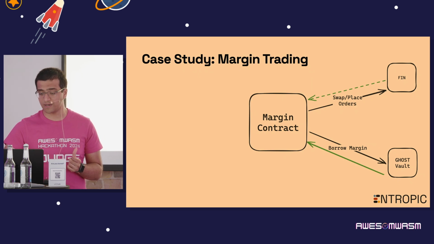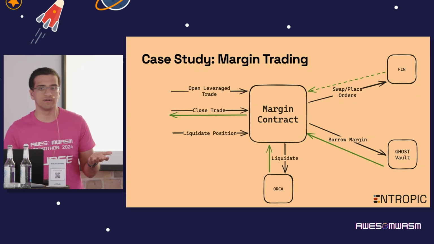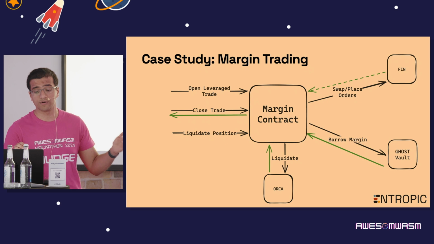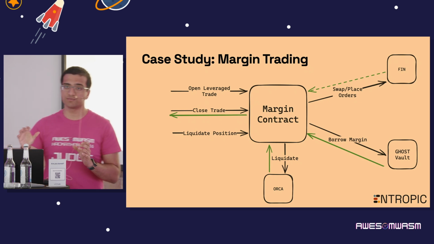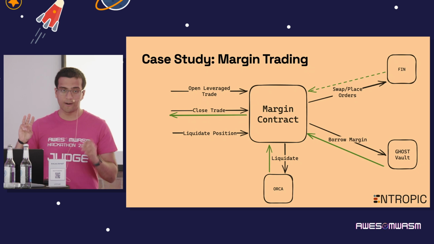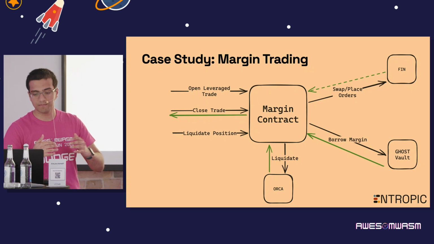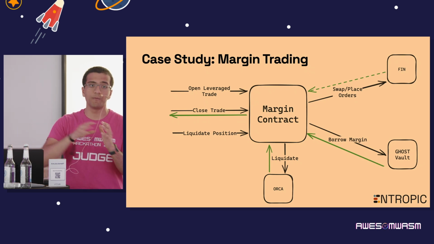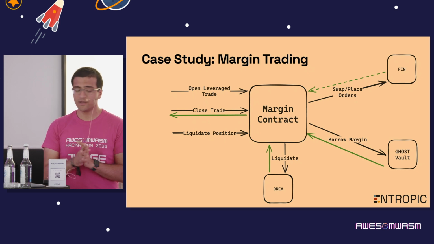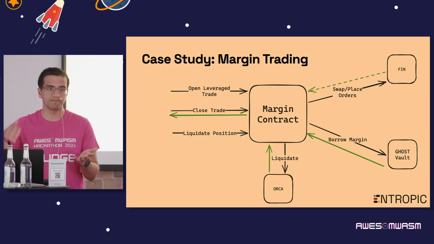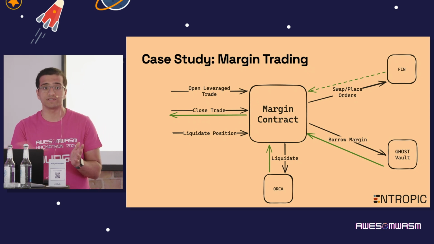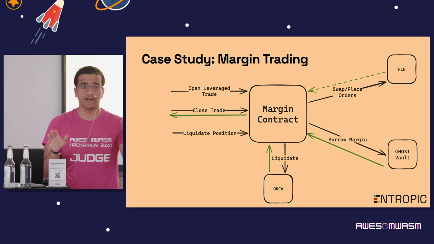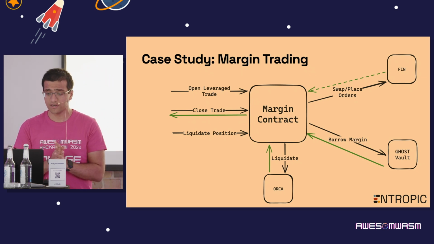And then should the position get unhealthy because the price moves against the user, it'll plug into Orca as well to liquidate the collateral. And this whole thing is really just taking 2 or 3 of these building blocks, creating a contract that ties them all together, and then exposing a really simple interface to the user. Just saying, if you want to open a trade, how much margin do you want to take out? If you want to close a trade, how do you want to do it? Do you want to swap instantly to close a trade? Do you want to place a limit order? And then finally, in case the position gets unhealthy, it allows anyone to liquidate unhealthy positions.